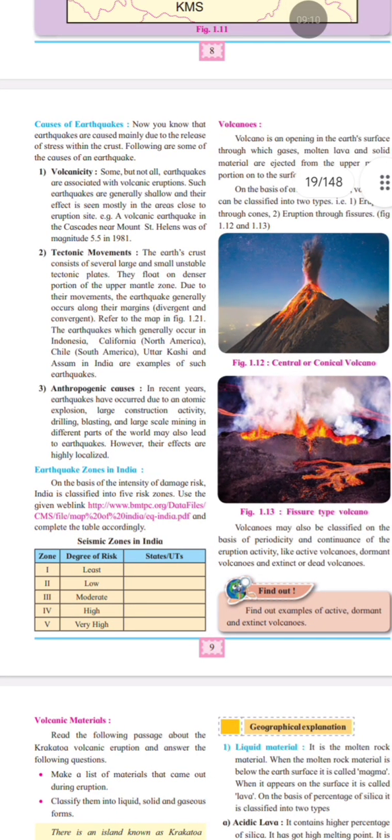Now, earthquake zones in India. It is on the basis of intensity of damage risk. India is classified into 5 risk zones. Zone 1 carries low risk. Sorry, zone 2 carries low risk. Zone 3 carries moderate risk. Zone 4 carries high risk. And zone 5 carries very high risk. So areas like Northeast India, Jammu and Kashmir, parts of Himachal Pradesh, Uttarakhand, Gujarat, and the Andaman Nicobar Islands fall in the highest risk zones.